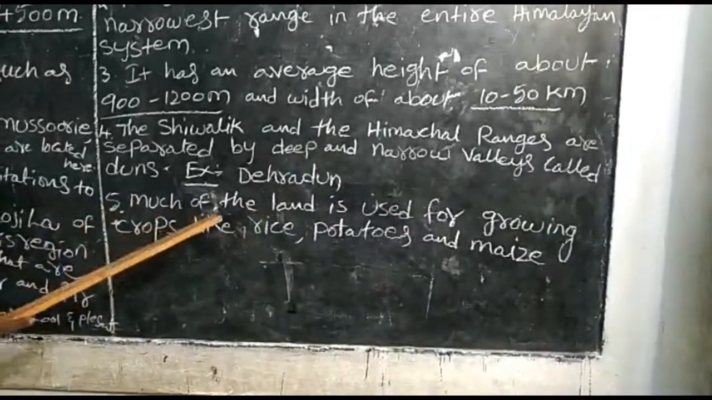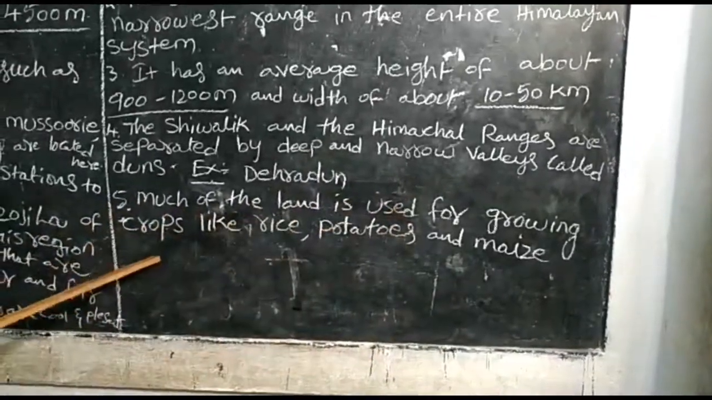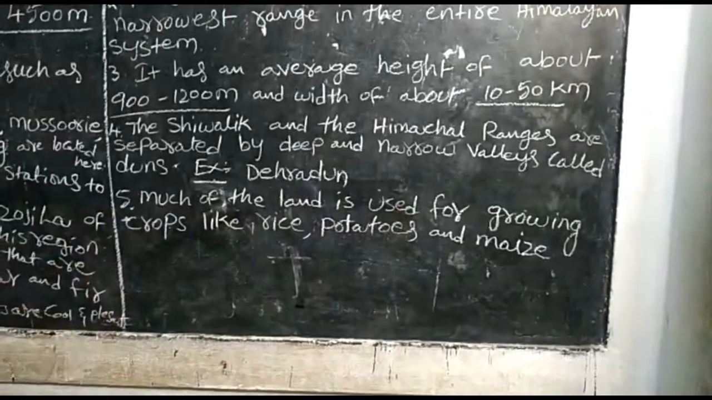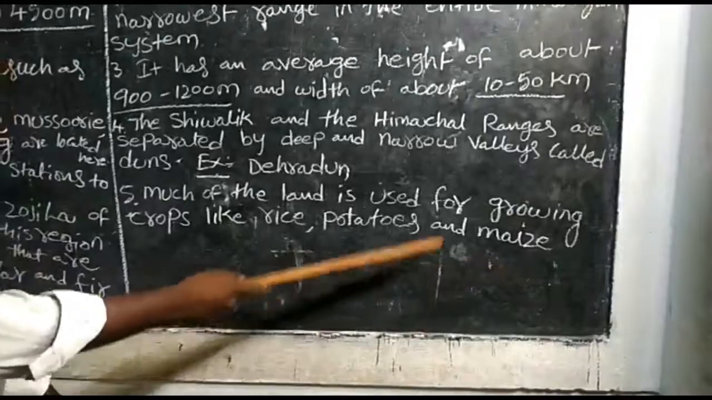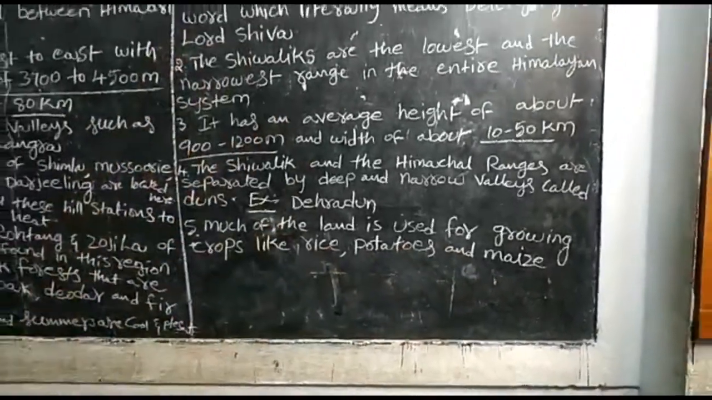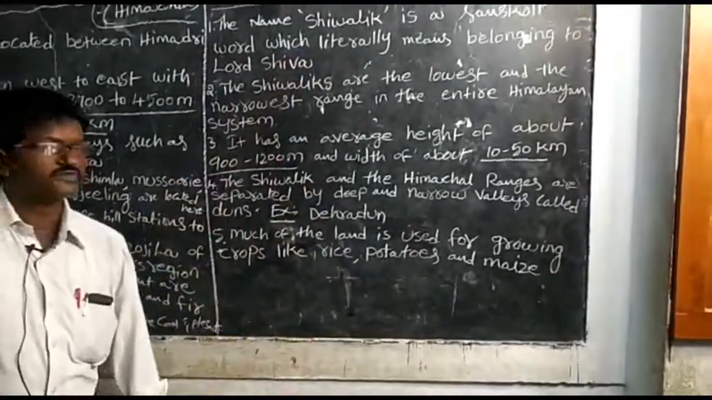Here much of the land is used for growing crops. Which types of crops are grown here? Rice, potatoes and maize. These crops are grown in this range.